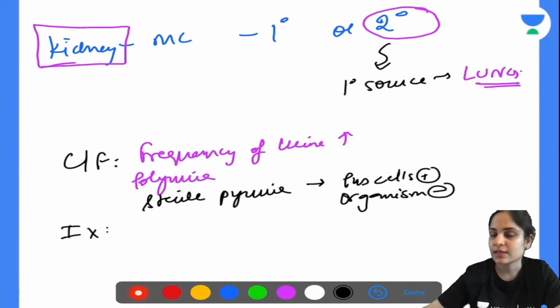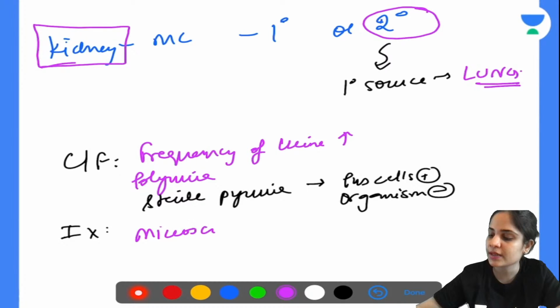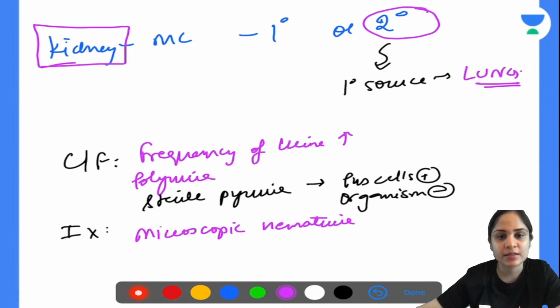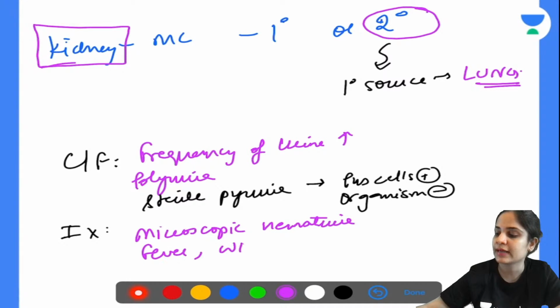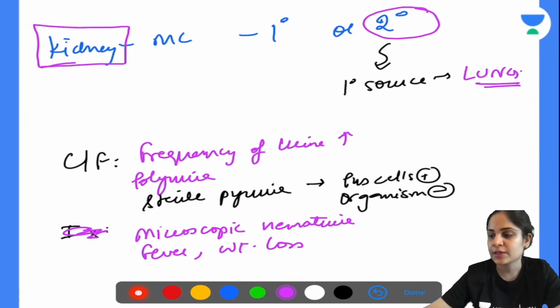Okay. Then sometimes the patient may also present with hematuria. But this hematuria will be microscopic in nature. You will not be able to see it with the naked eye. It won't be gross hematuria. So these are all the symptoms that the patient will present with. Other than this, normal TB symptoms like fever and weight loss will also be present. So this is how a patient presents.